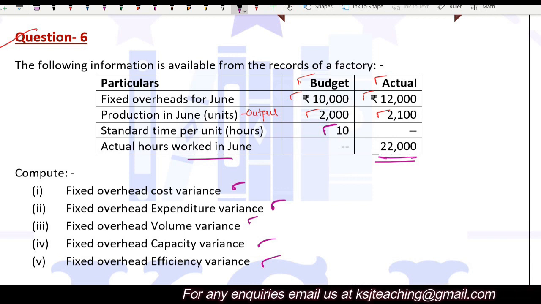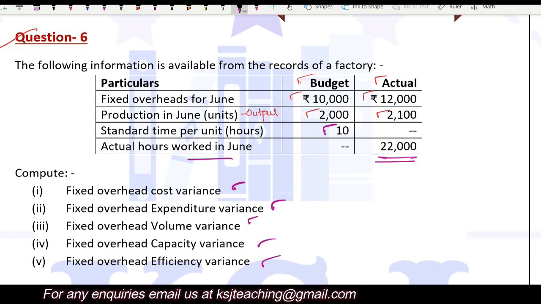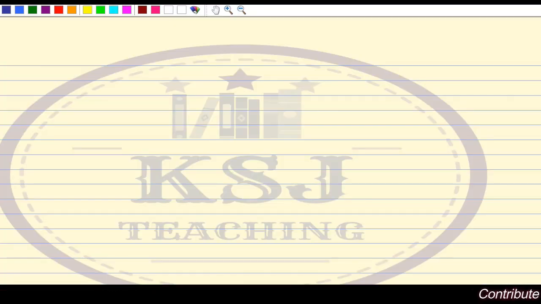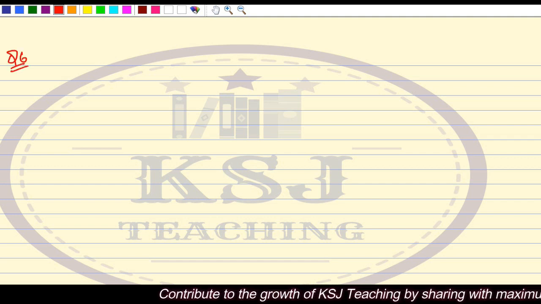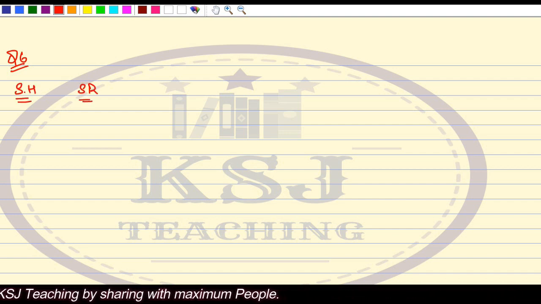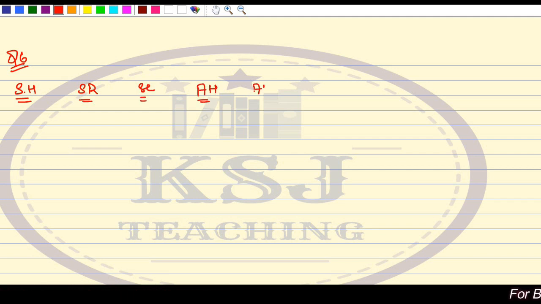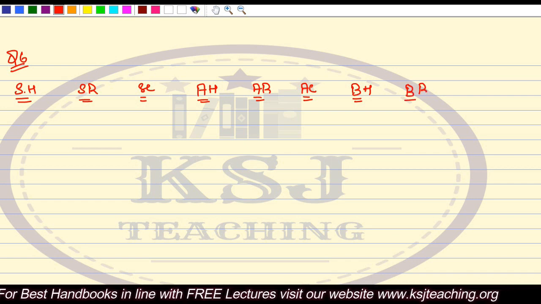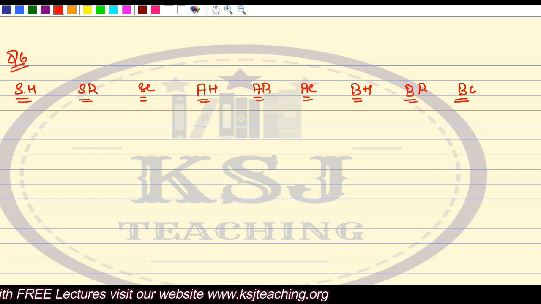Now what I will do is help you in preparing the table, right? After that we will see the calculations. So when we talk about this table, we will be taking standard hours, then standard rate, standard cost, actual hours, actual rate, actual cost, budgeted hours, budgeted rate, and budgeted cost, right?